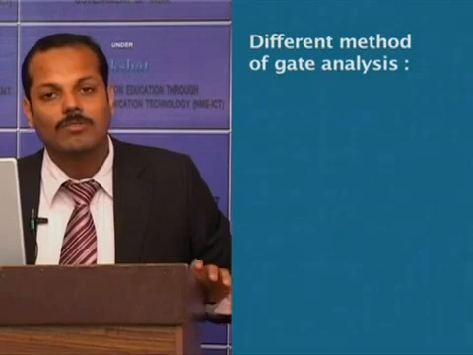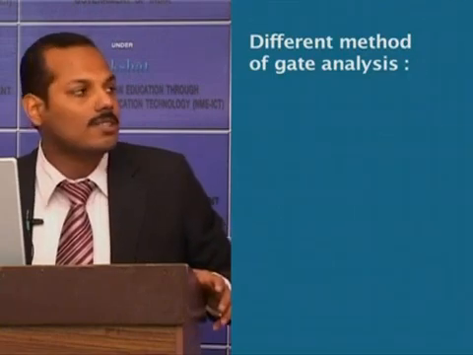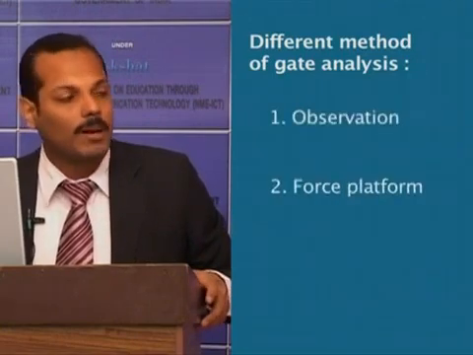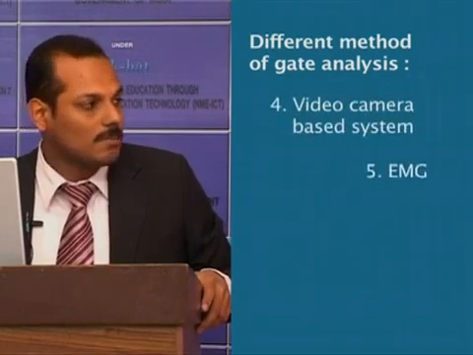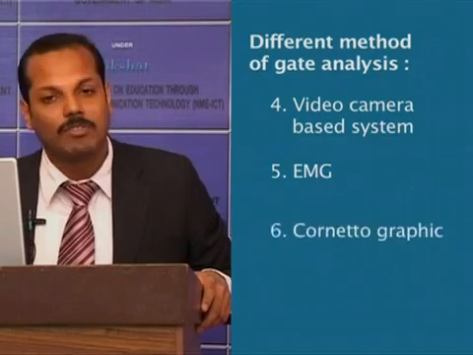Now the next heading is the methods of gait analysis. That is, what are the different methods to analyze gait, and the importance of this is to find out whether any pathology is there in the gait, any extra energy is used in the gait, etc. The different methods used for gait analysis include observation, force platform, cine films and video camera based systems, EMG, chronophotography, etc. First one is observation.